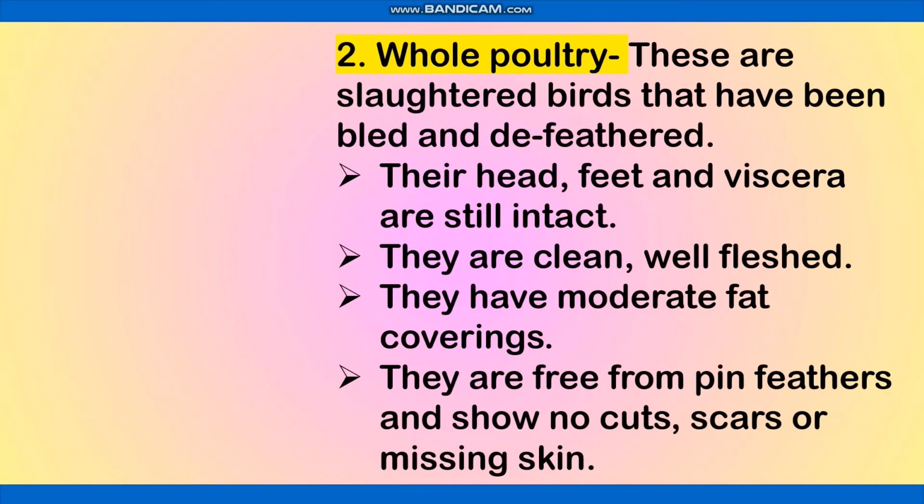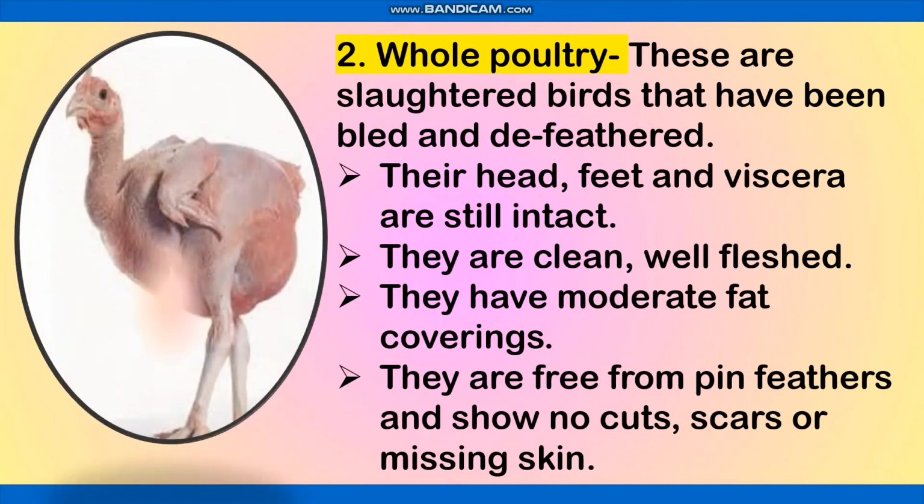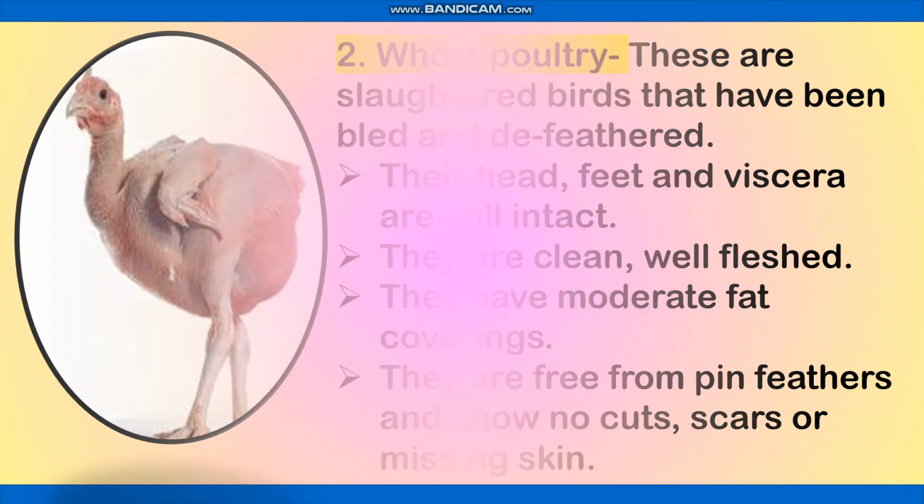Whole poultry. These are slaughtered birds that have been bled and defeathered. Their head, feet and viscera are still intact. They are clean, well-fleshed. They have moderate fat coverings. They are free from pin feathers and show no cuts, scars, or missing skin.